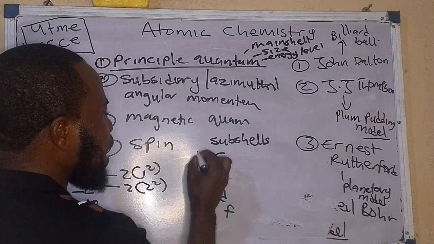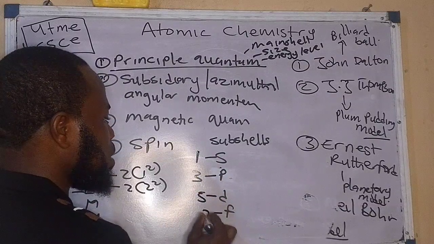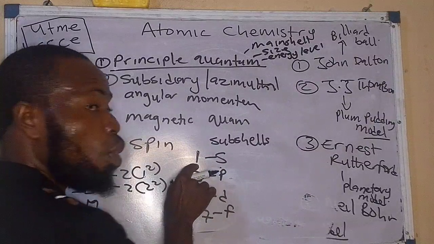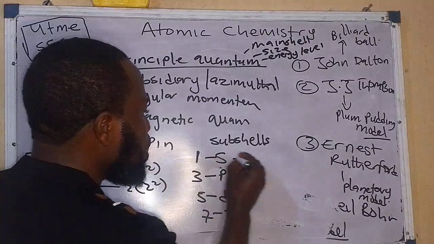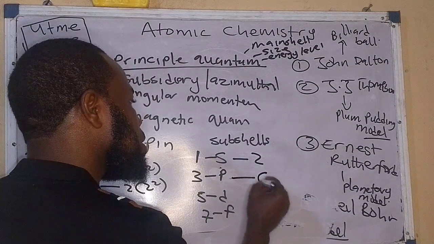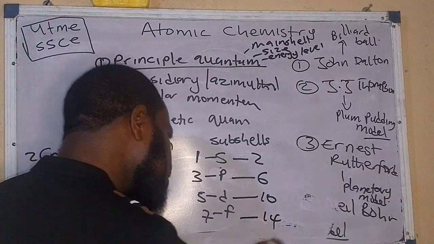Now, this S has one what? Orbital. P has 3. D has 5. F has 7 orbitals. Quickly, we're not going to waste time. This S that has one orbital, because an orbital carries a maximum of 2 electrons, it simply means that S can carry 2 electrons. P can carry how many electrons? 6 electrons. D can carry 10 electrons. F is what? 14 electrons.